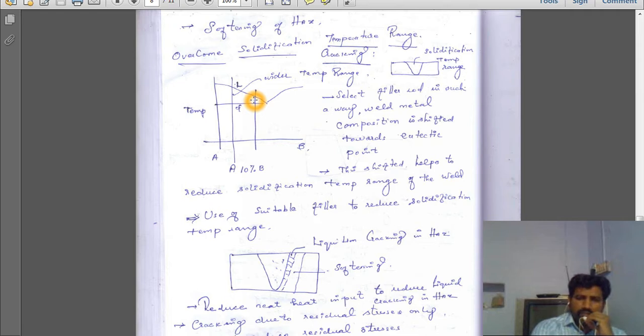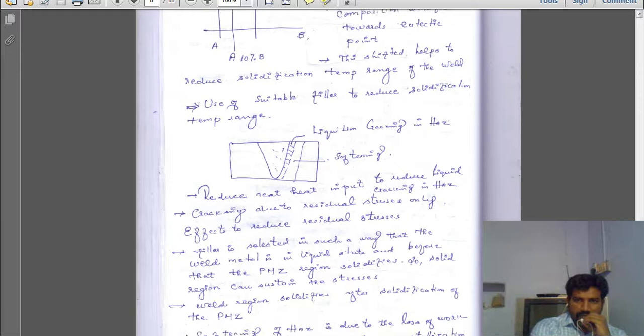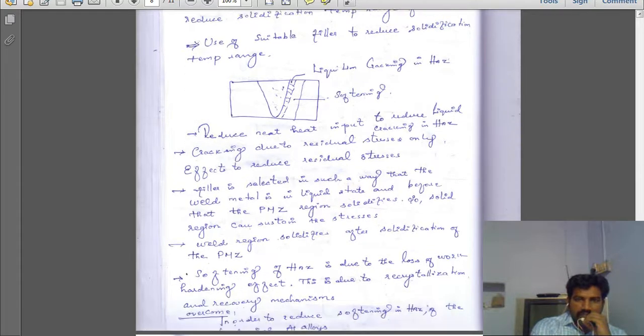When we have a large solidification range, the liquid metal is able to absorb more hydrogen gas, because it has more time. Here we have less time, so it is not able to absorb. The solidification temperature range can be small. So using a suitable filler material to reduce the solidification temperature range is one of the best ways to reduce defects. Next we are talking about